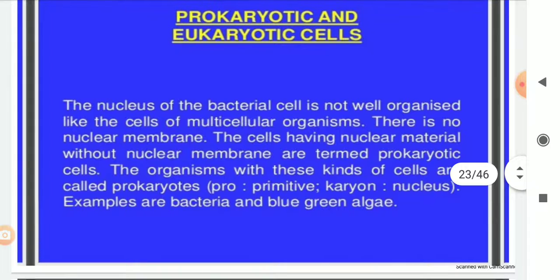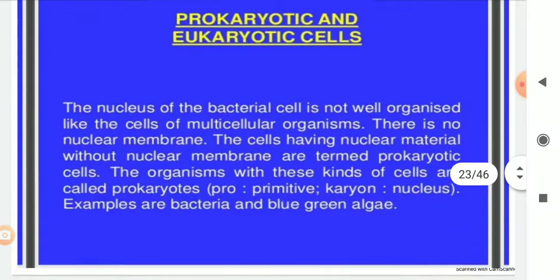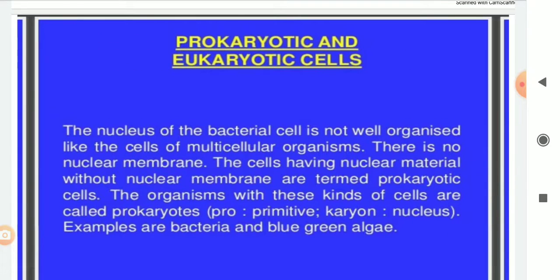Now prokaryotic and eukaryotic cells. The cell which contains a true nucleus. True nucleus means the nucleus which has a nuclear membrane is called a true nucleus. Eu means true, karyotic means nucleus. So eukaryotic cells are those cells which contain a true nucleus. Pro means false, karyotic means nucleus. Pro means false nucleus. False nucleus means the nucleus which does not have the nuclear membrane. So that kind of nucleus is called nucleoid. So we will study all these types of things in the higher classes.